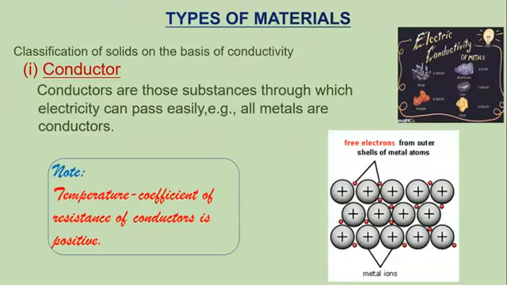Classification of solids on the basis of conductivity. All of you know that conductors are those substances through which electricity can pass easily. All metals are good conductors. Why? The reason is that they have a large number of free electrons which act as charge carriers with them. So conductivity becomes very easy.